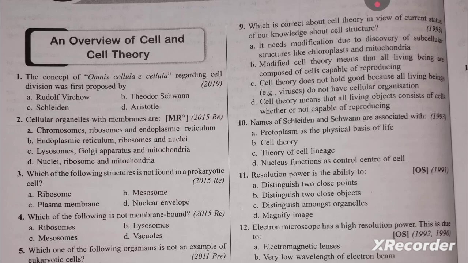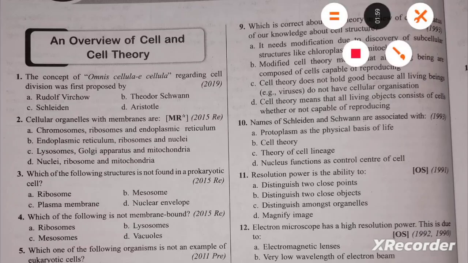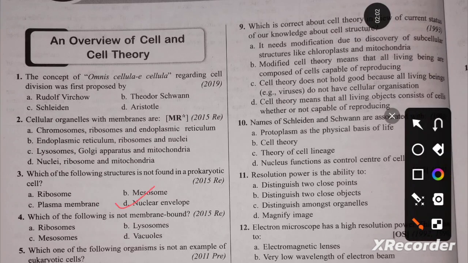Surrounded by membrane. Then which of the following structures is not found in a prokaryotic cell? So which organelle is not found in a prokaryotic cell? Prokaryotic cells do not have membrane bound cell organelles. So question number 3: prokaryotic cells do not have membrane bound organelles, they lack a membrane bound nucleus. So nuclear envelope is the right answer, option D. Membrane bound organelles are absent in prokaryotic cells.